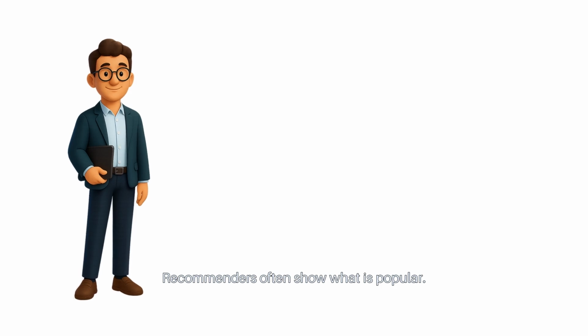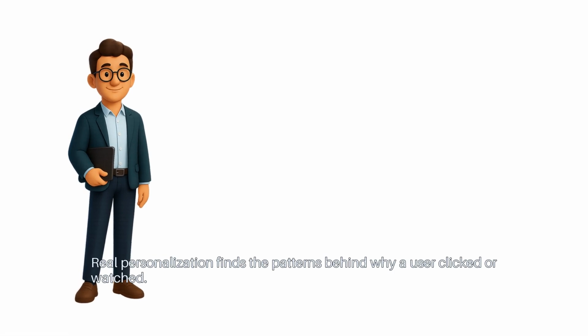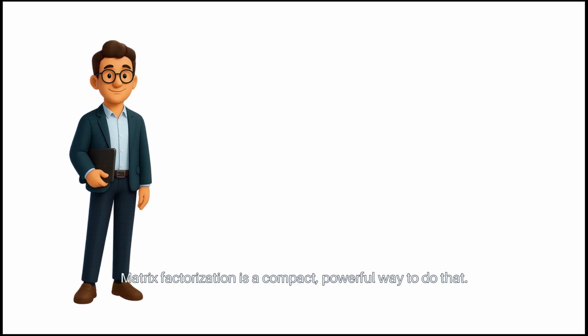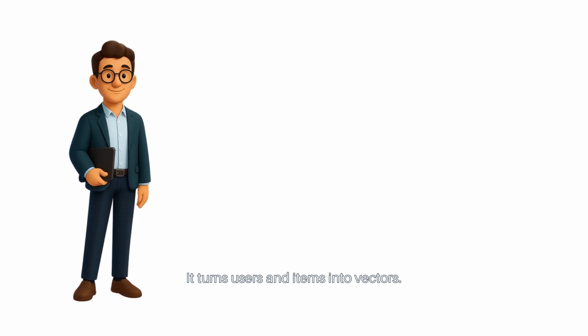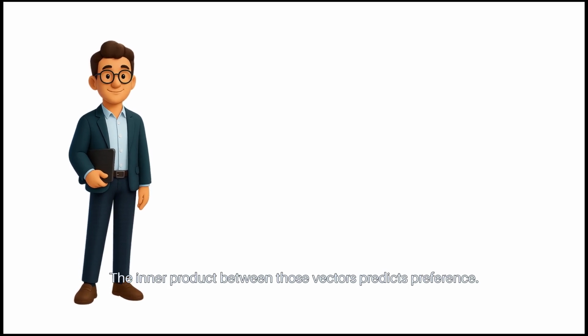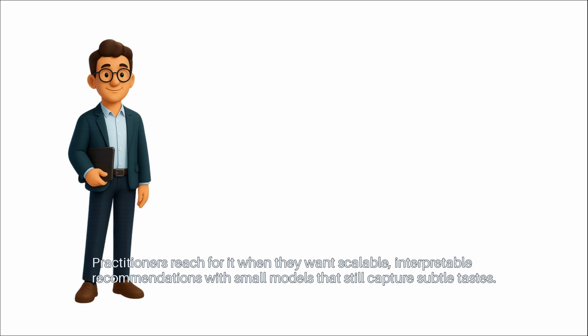Recommenders often show what is popular. That is safe but shallow. Real personalization finds the patterns behind why a user clicked or watched. Matrix factorization is a compact, powerful way to do that. It turns users and items into vectors. The inner product between those vectors predicts preference. Practitioners reach for it when they want scalable, interpretable recommendations with small models that still capture subtle tastes.